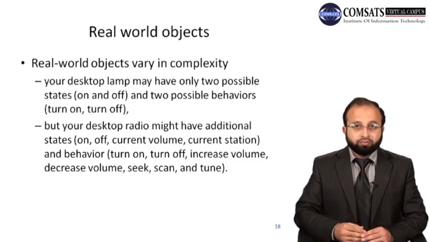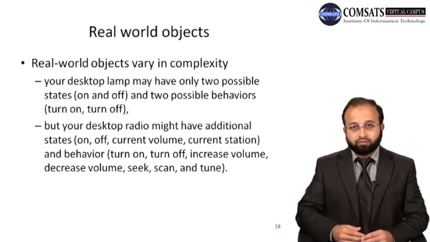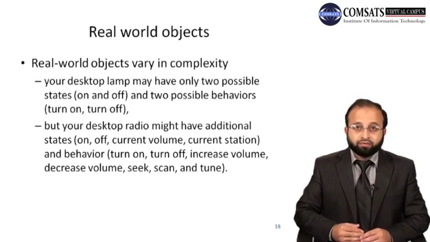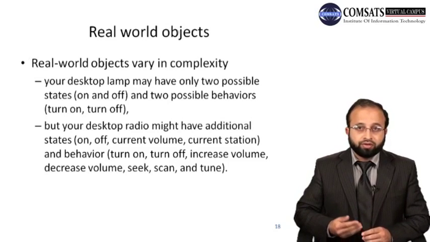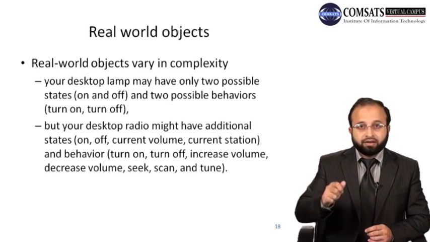For every real world object, you can change the state of that object by executing the respective behavior of that object. For example, in case of a desktop radio, if you want to decrease the current volume, say from 10 to 7, you have to execute the behavior of that radio.